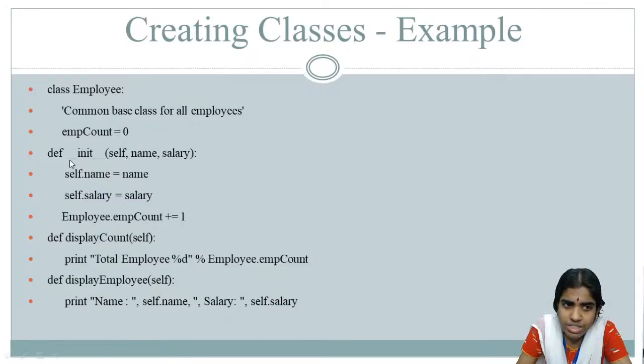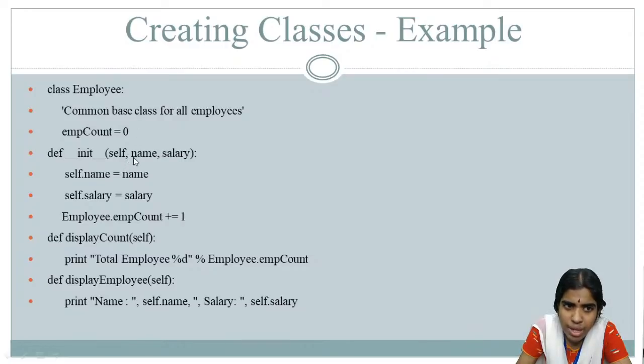After doing this, I am defining a user defined function using the def keyword. If I want to define any sort of user defined function, I have to use the def keyword. So I am just using the init function. I am initializing this function. What are the various parameters it takes? So self, what is the use of the self parameter? It just denotes an instance of this class. Whenever I want to use the class instance, I have to go for this self parameter. So am I making sense?